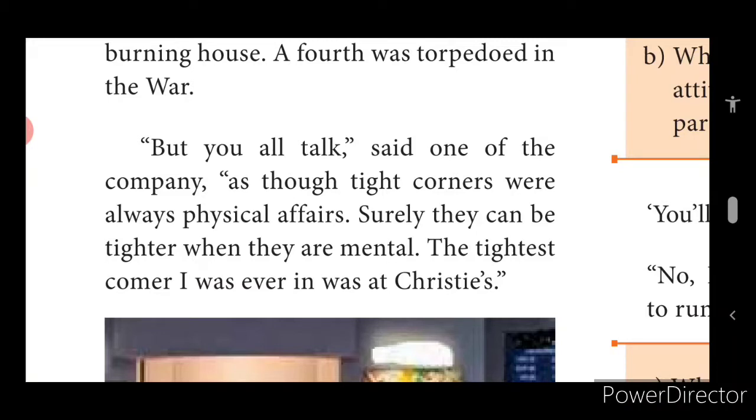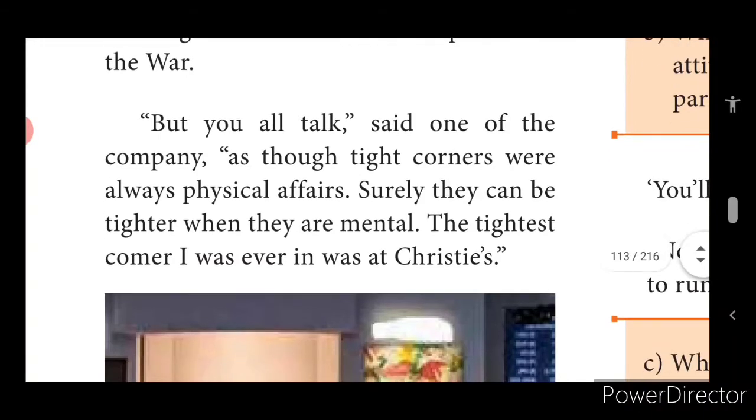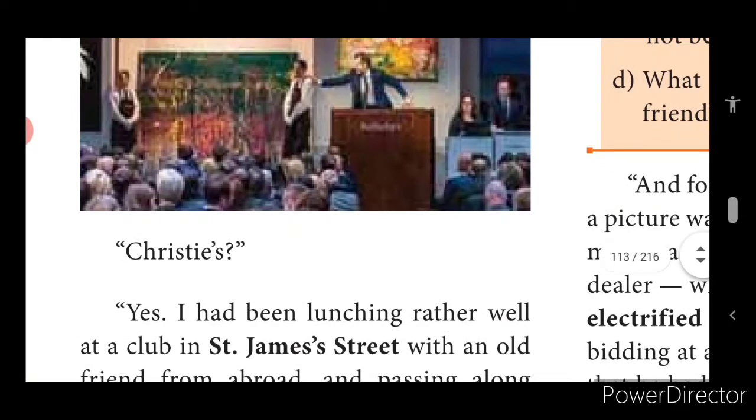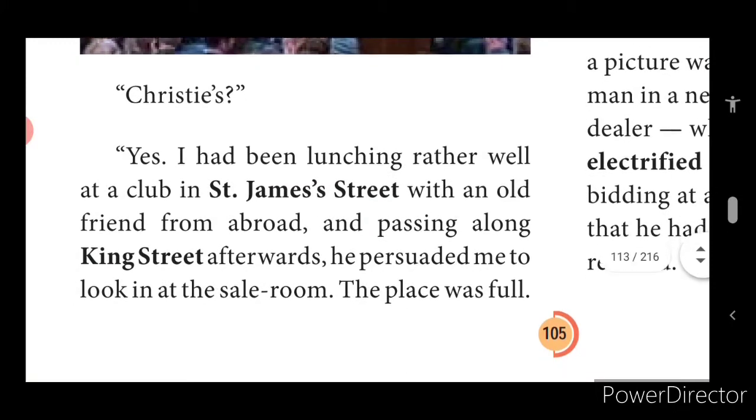Christie's is a place, children. One of his friends asked him to elaborate on the incident, what happened at Christie's.